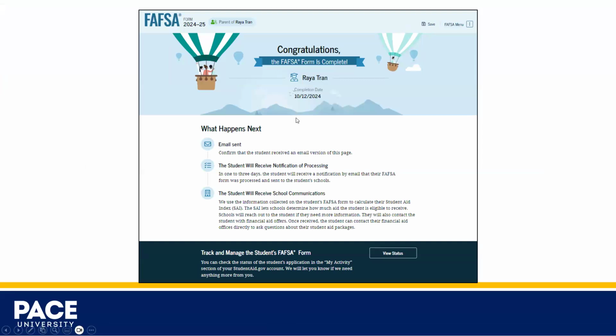When the parent and student complete both their sections, the parent will then receive confirmation that the FAFSA form is completed. An email was sent to the student notifying them that the information has been completed. Upon submitting the student's FAFSA form, the parent will be presented with this page. This page will demonstrate all the information about the tracking for the student's FAFSA form, and the student will receive an email with full detailed confirmation. With the student and parent sections completed and signed, the FAFSA form is now considered completed and submitted for processing.